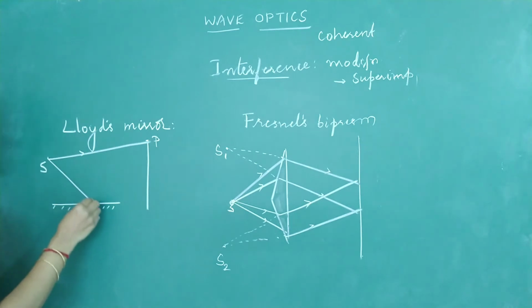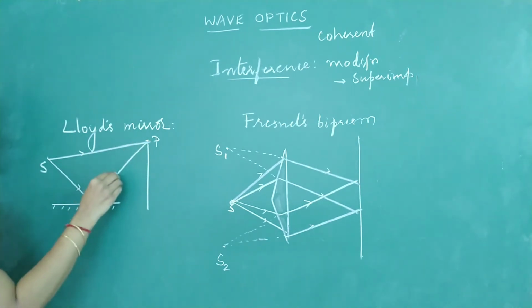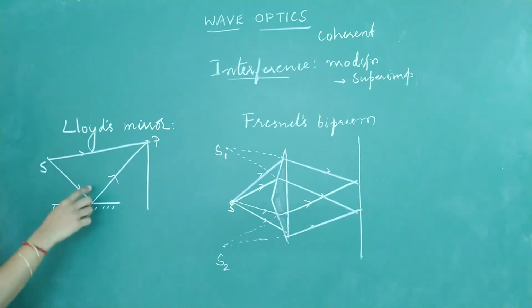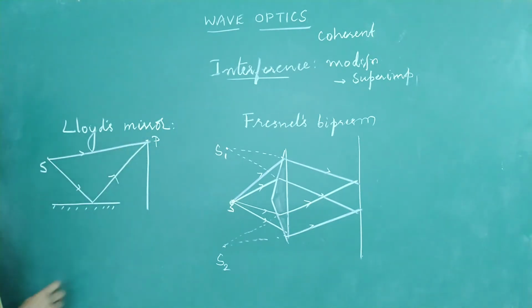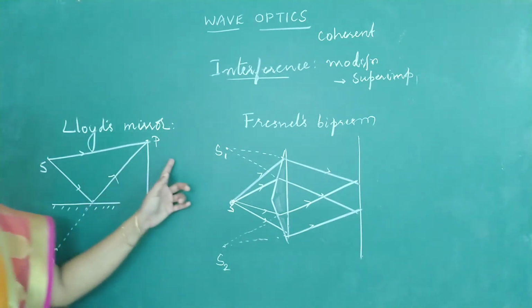Another ray which is reflected from the surface of the mirror reaches the point P. So these two waves, when they superimpose, will give you an interference pattern. If I extend it back, this will behave as a virtual source S dash. So from the same source, we have S and S dash. These two sources can produce interference.